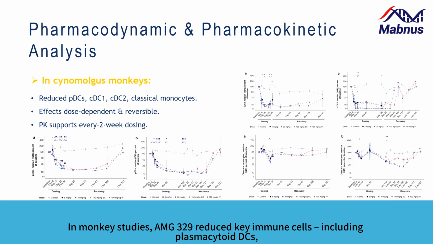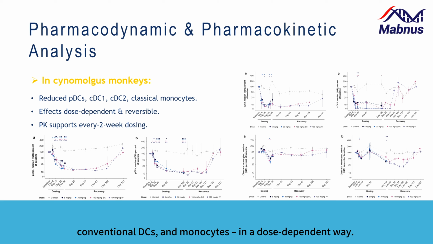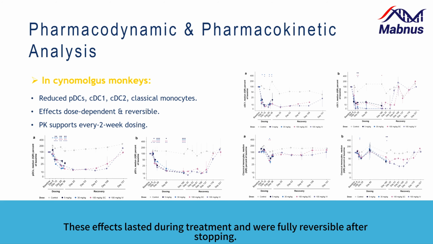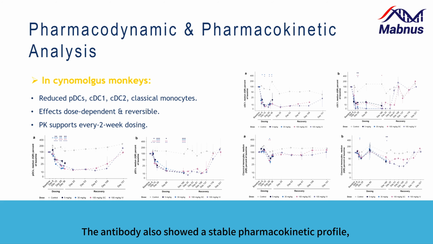body. In monkey studies, AMG 329 reduced key immune cells including plasmacytoid DCs, conventional DCs, and monocytes in a dose-dependent way. These effects lasted during treatment and were fully reversible after stopping. The antibody also showed a stable pharmacokinetic profile, supporting dosing every 2 weeks in clinical trials.